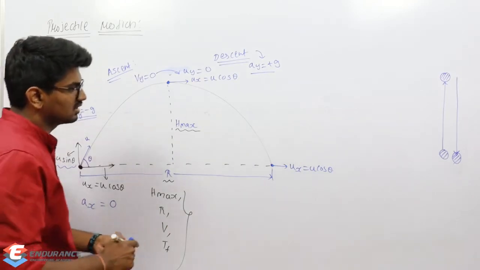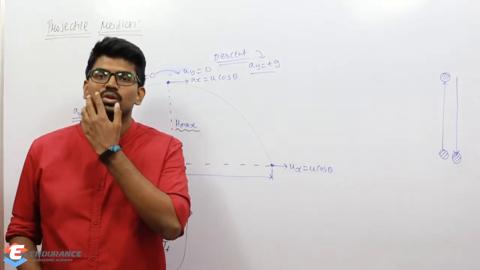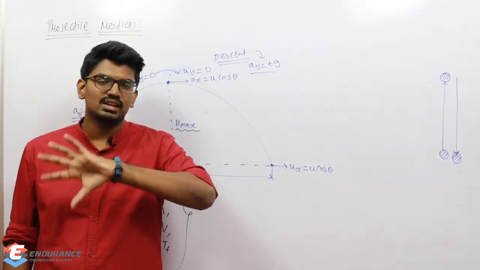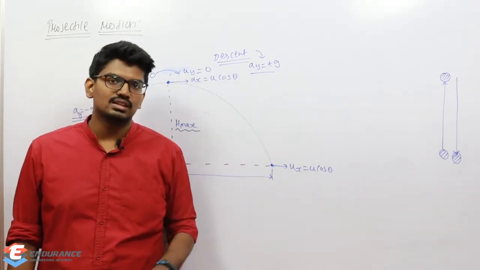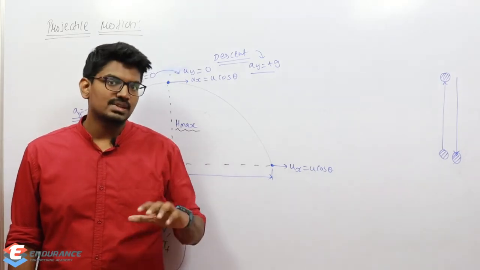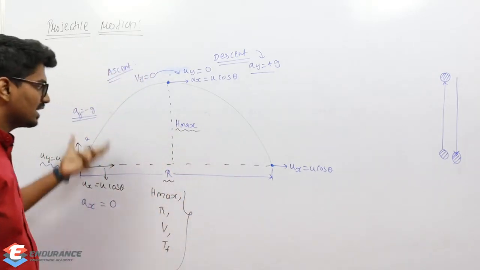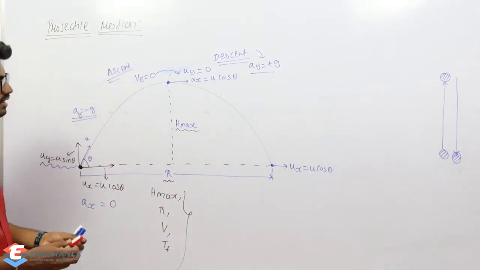We will use the technique of divide and rule. What is that divide and rule technique? I have to analyze x separately, I will analyze y separately, then I will combine it to get the results. So first let me start with y. What about the analysis in y direction? What are the things which I have in y direction?